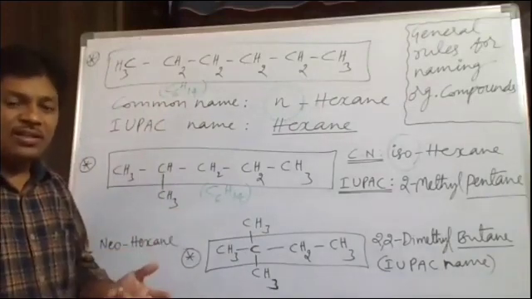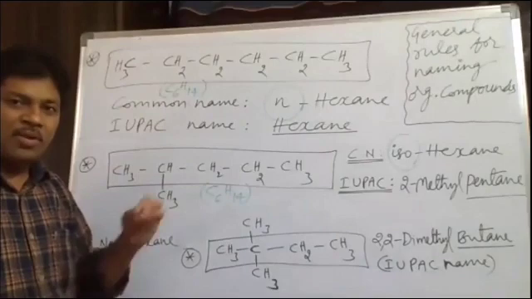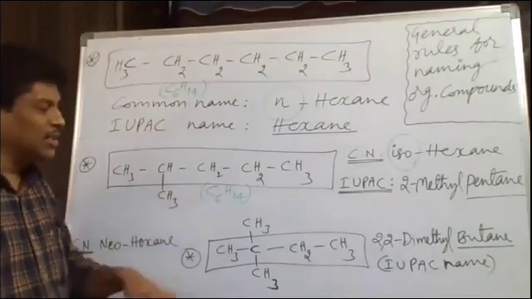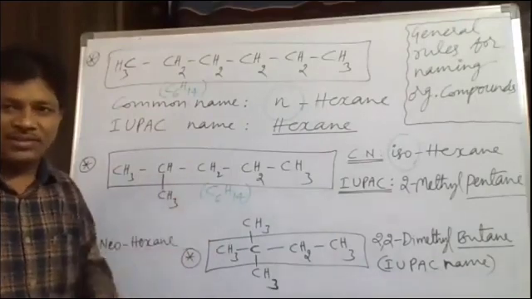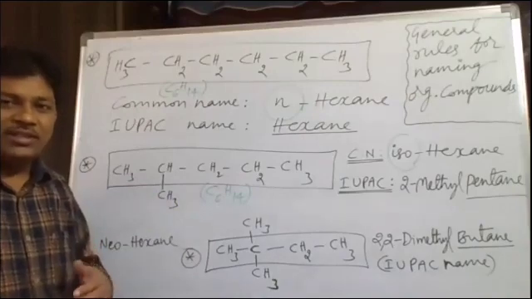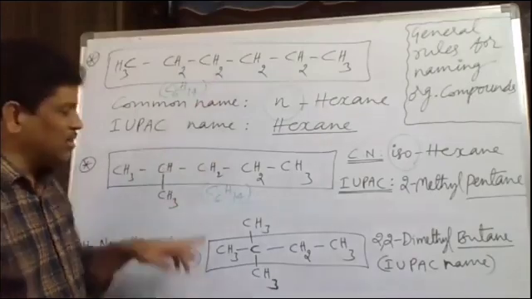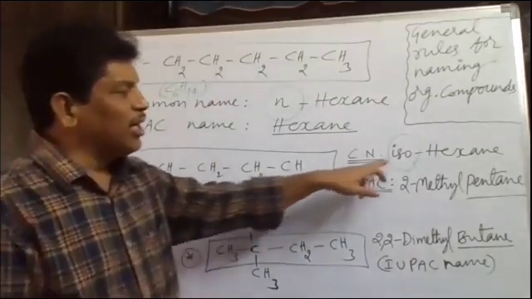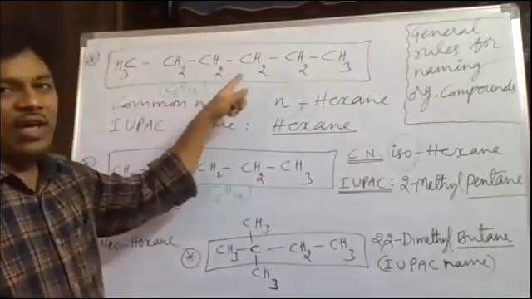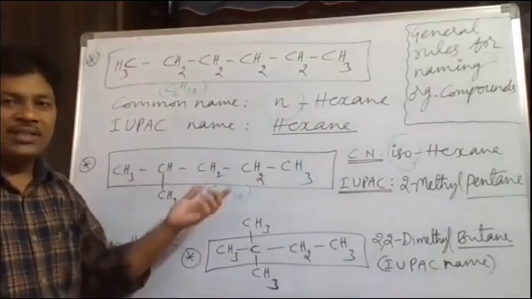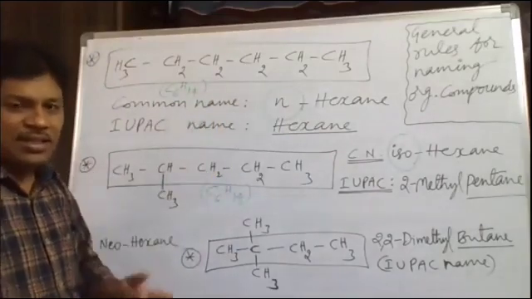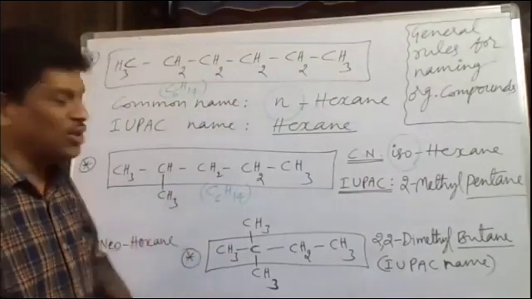The number of carbon atoms is the same, the number of hydrogens is the same, but what is different is the formation of the chain. The chain formation differs from one structure to the other. As one methyl branch is there, we use iso. As there is no branching, we use normal. But in both cases hexane is used, saying that there are 6 carbons and 14 hydrogens.